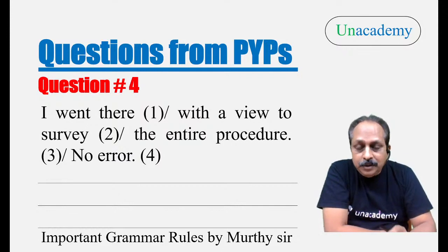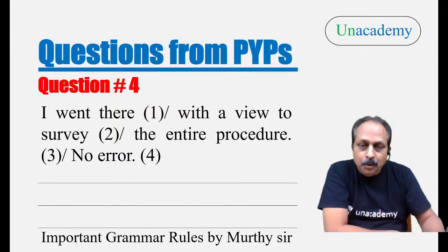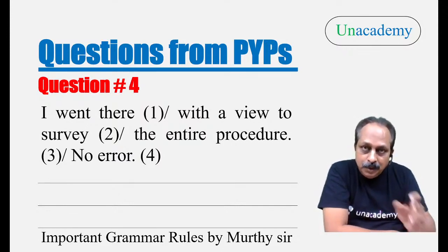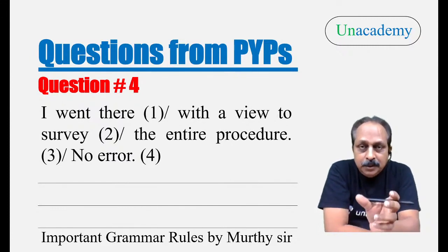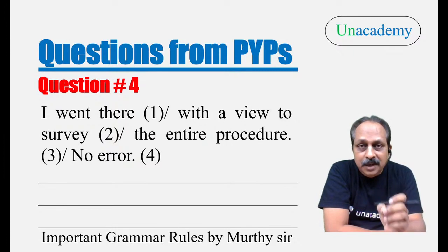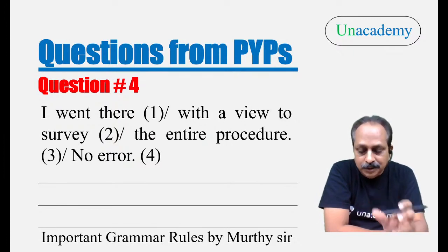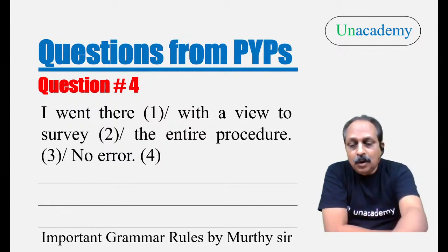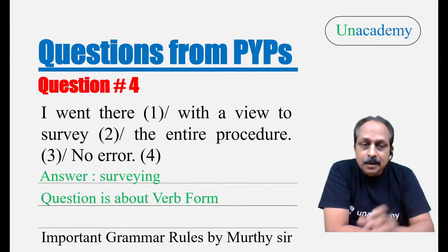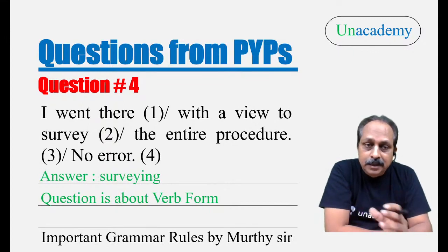I went there with a view to. Now we have to focus on "with a view to". That is one unit. It means with the hope. And this particular expression always takes the verb in the ing form. That is a noun, gerund. You cannot say survey. It should be surveying. So what is the correct expression? Survey is not correct. Surveying.